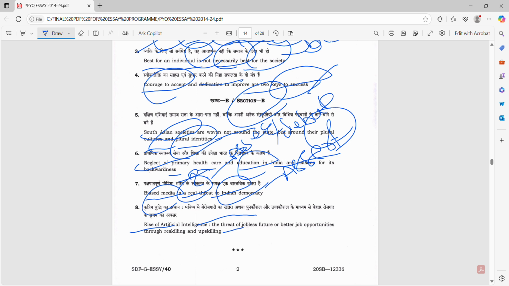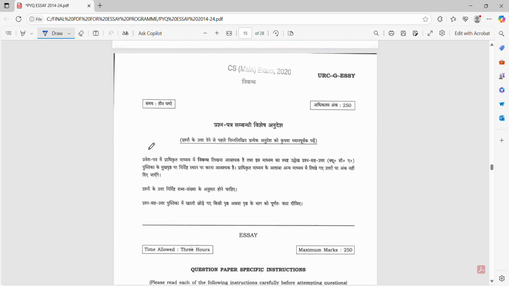A rise in artificial intelligence: a threat of jobless future or better job opportunity through reskilling and upskilling. This is assertion type. We are discussing here what are the assertion topics, what are the quotation based, what are the debatable topics. In the third lesson we are going to see how to choose the topic. There we will learn how to deal with such topics, how to brainstorm and how to create the dimensions, how to generate macro as well as micro dimensions. That is why we are just going with the familiarity of the topics.